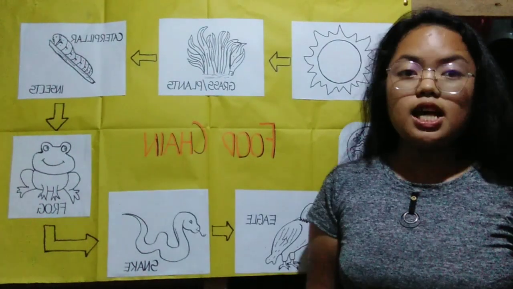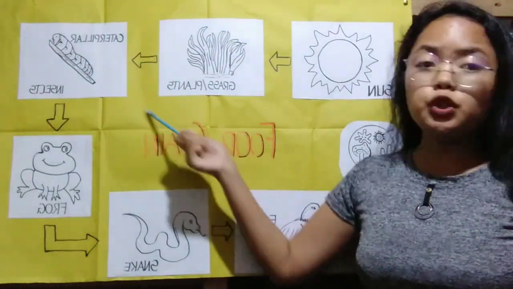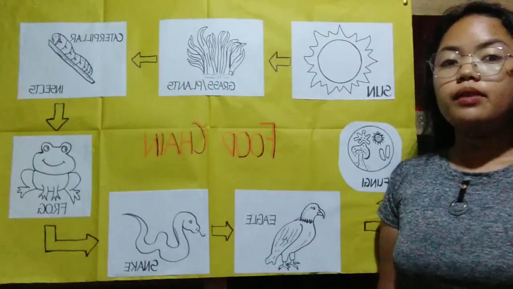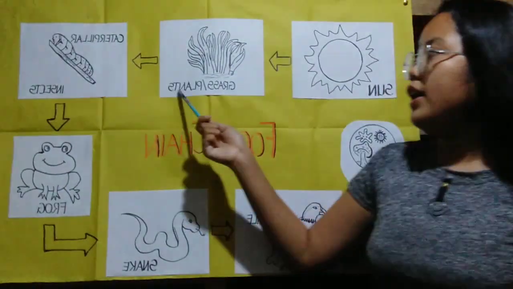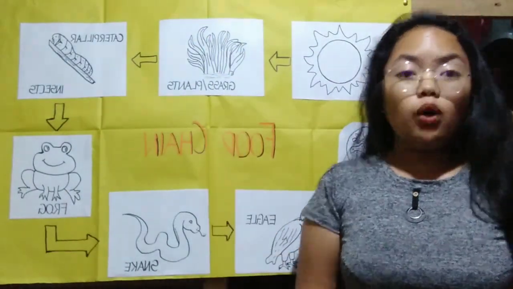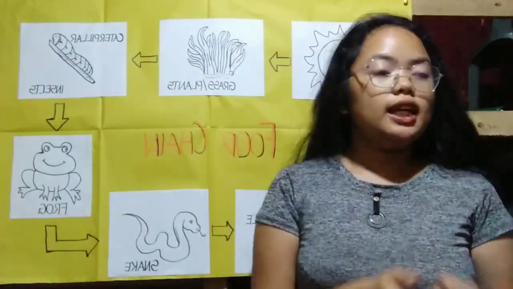In that case, they are called the first consumer. The first consumer here in my example is the caterpillar because it is the one who eats the plants, and that is why it is called the first consumer. Now let's move on to the second consumer.